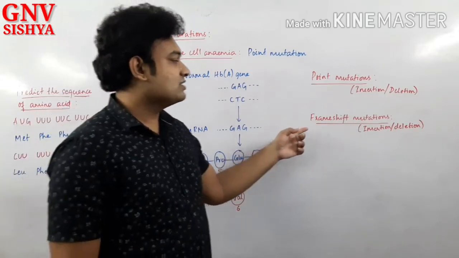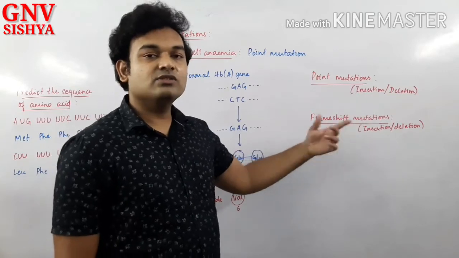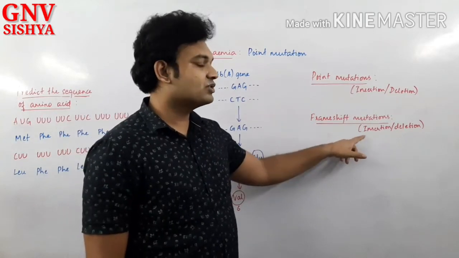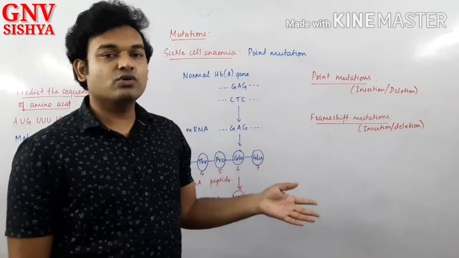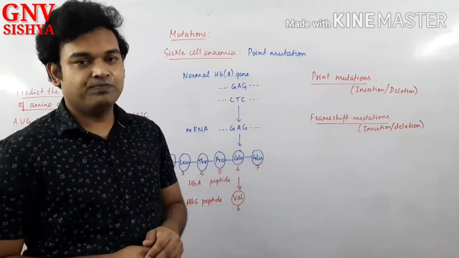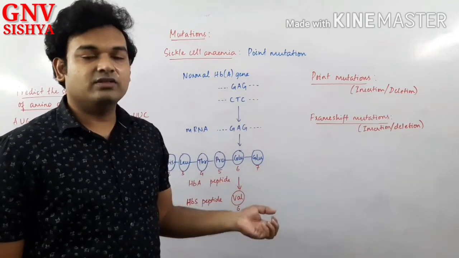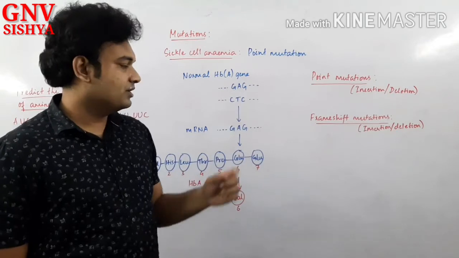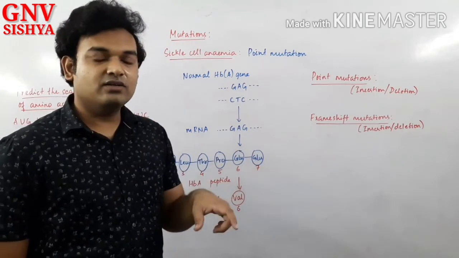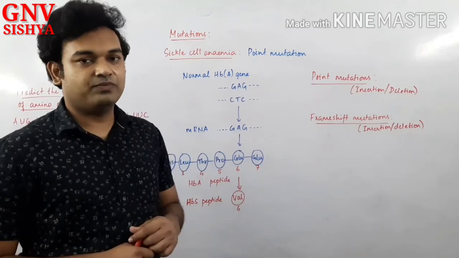Okay. In frame shift mutations, what will happen? Either 3 or multiples of 3 we have to take. So insertion or deletion of either 3 nucleotides or multiples of 3 nucleotides are called frame shift mutations. So if 3 are shifted towards the right or 3 are deleted, then what will happen? One complete amino acid will be either added or deleted, but the rest of the sequence will not be affected. You understand?